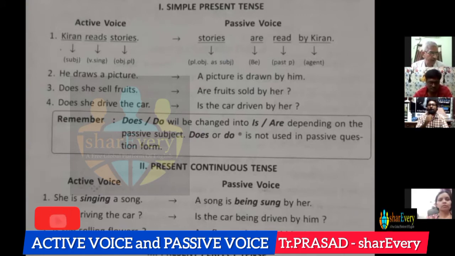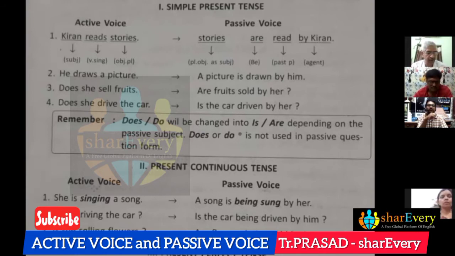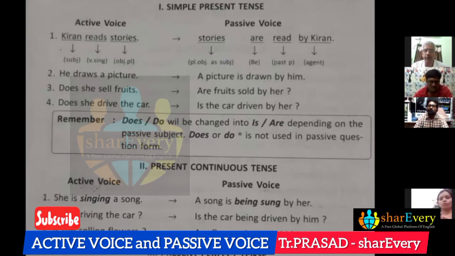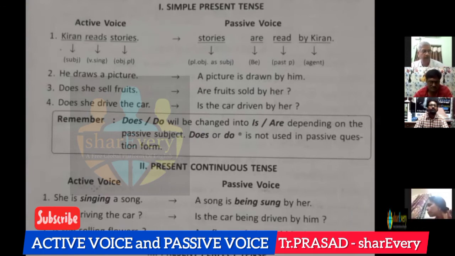And present continuous. She is singing. If we change is into was, she was singing. Past continuous. In passive voice also, a song was being. So in present tense, is, am, or are. If we change was into were, we can get all the conditions in past tense.